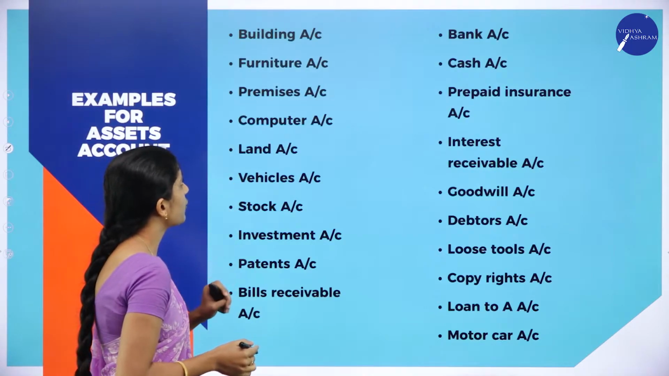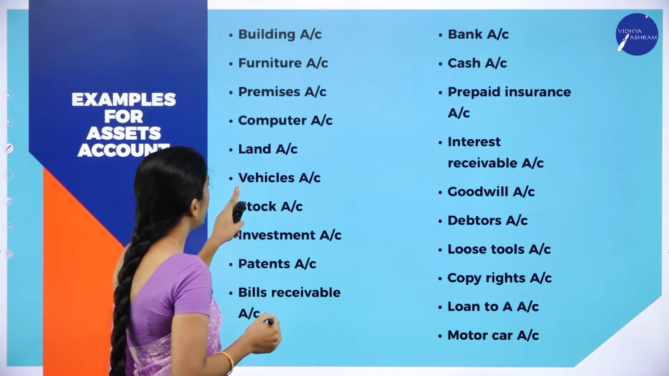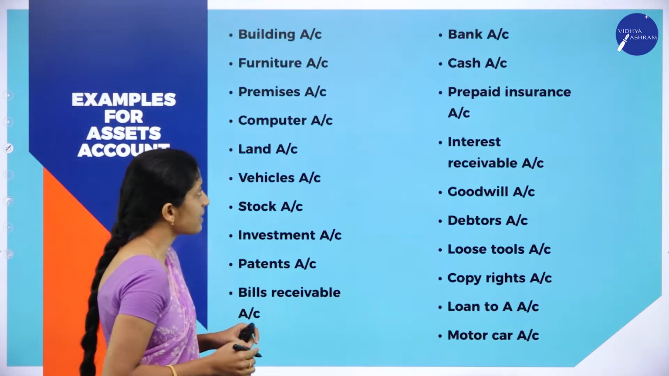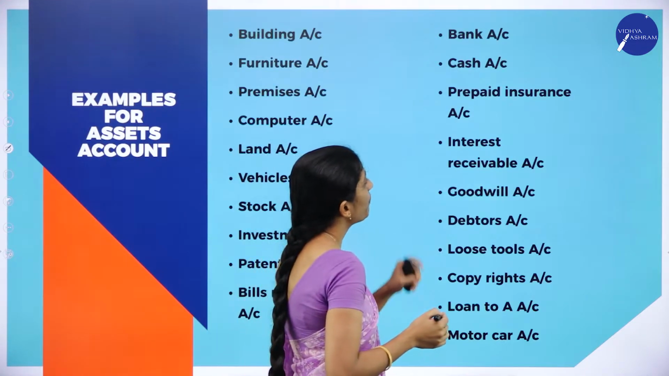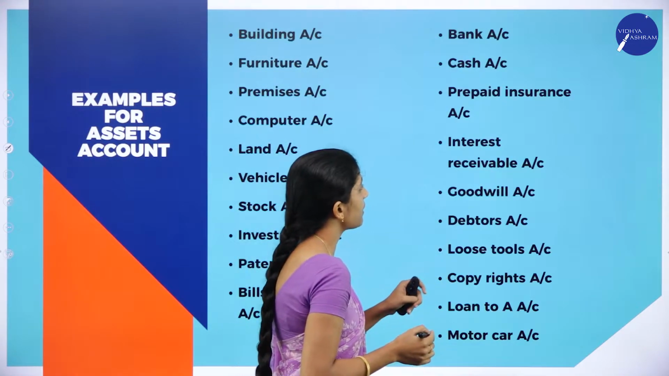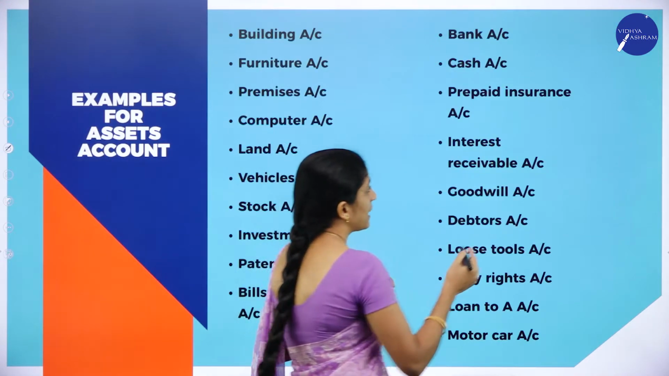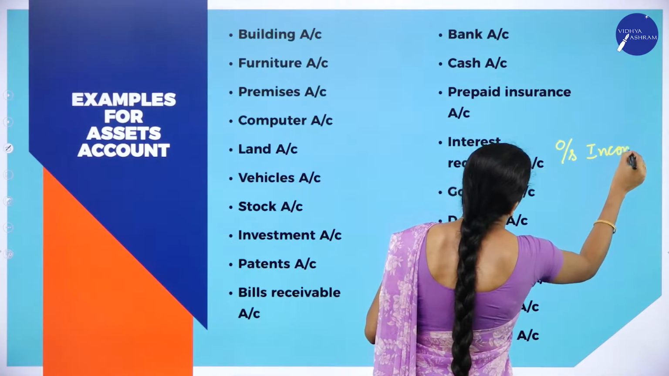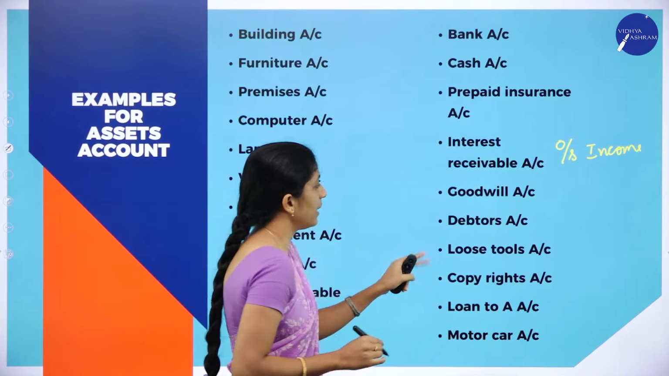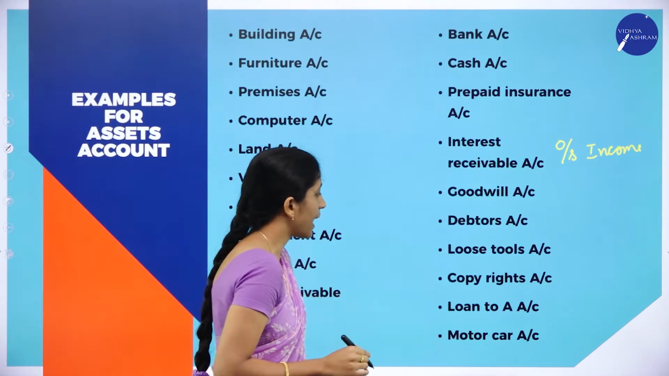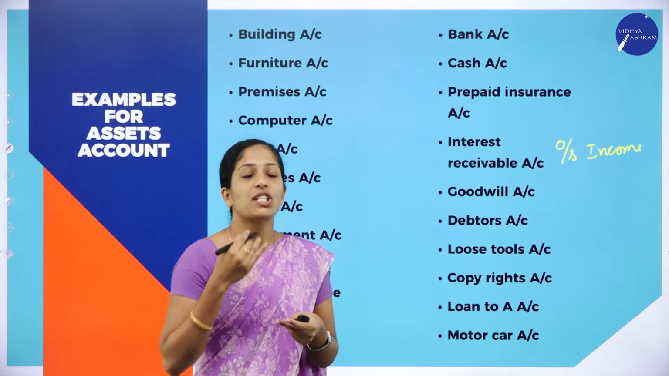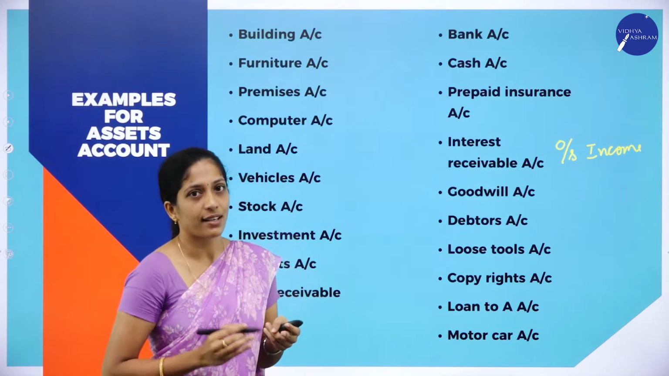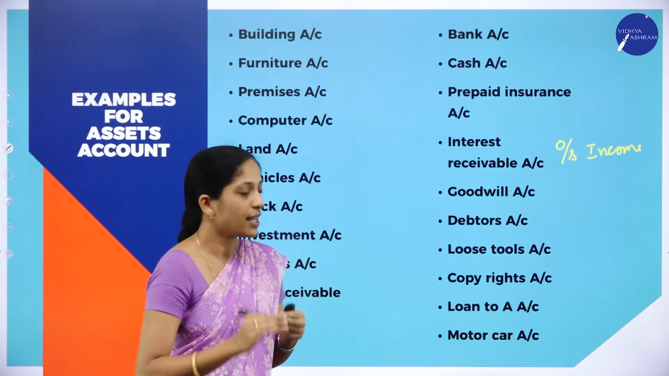Building, furniture, premises, computer, land, vehicles, stock, investment, patents, bills receivable, bank, cash, prepaid insurance, interest receivable, that is, interest receivable in the sense of outstanding income, goodwill, debtors, loose tools, copyrights, loan to A, that is, a loan which is given to A is an asset. Loan from A is what? Liabilities. Clear? So a loan which is given to A is an asset.